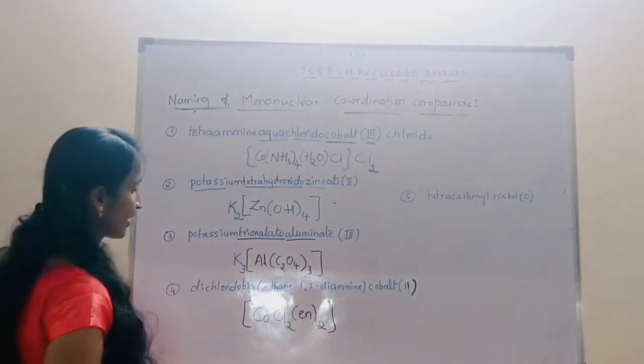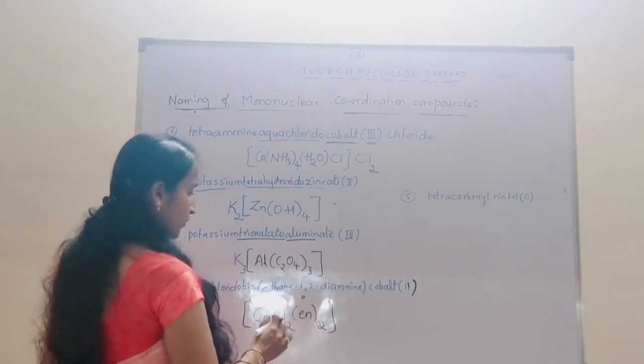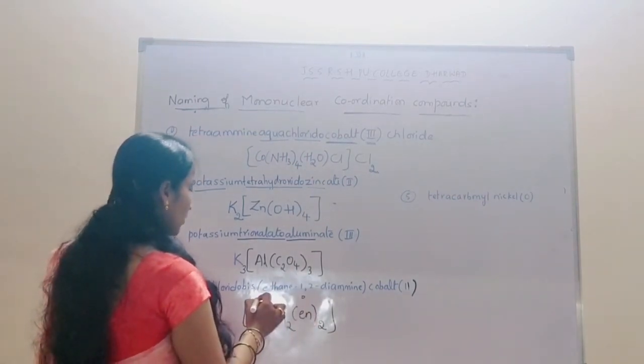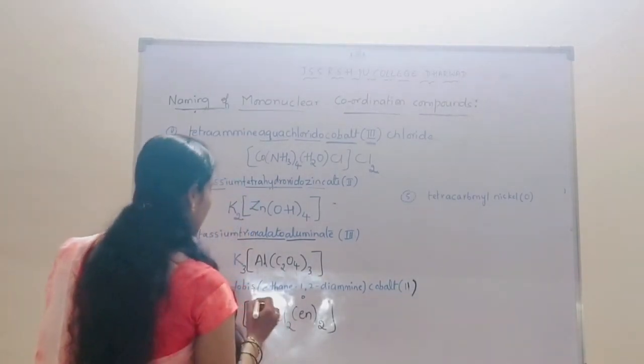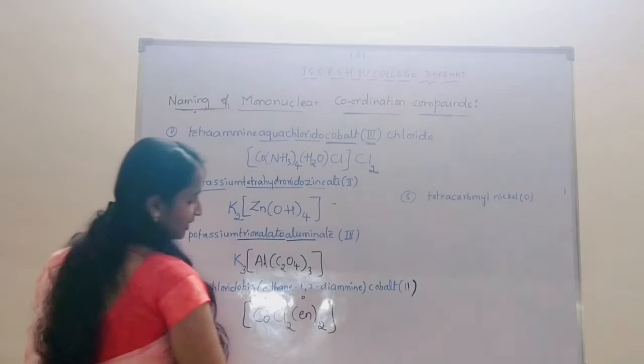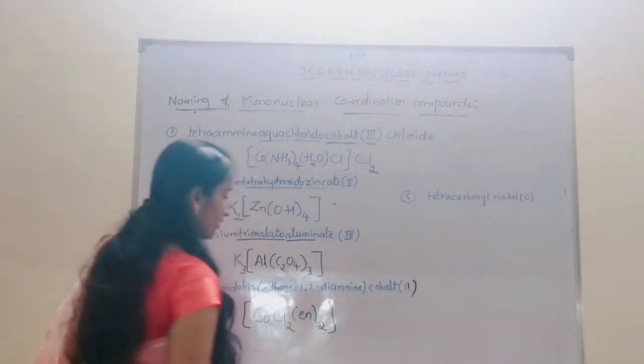Okay, so we have to neutralize the molecule. So it is -1, so this is -2. They have given 2 for cobalt, so it is +2. So -2 plus 2 becomes 0. So hence it is a neutral molecule.